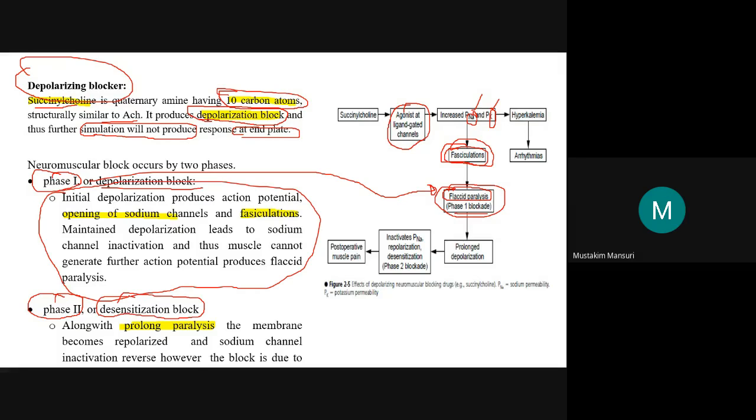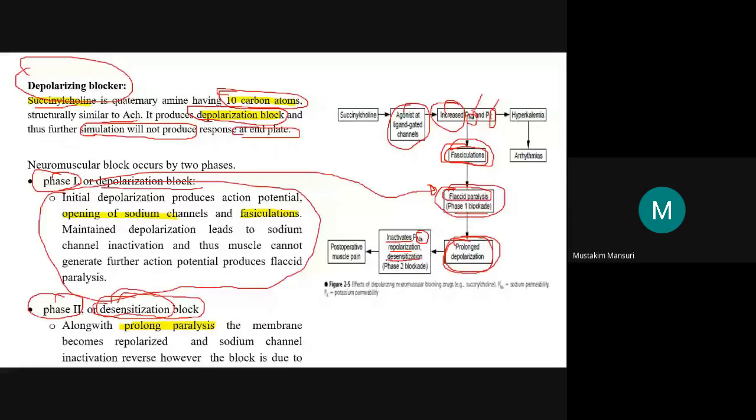Then we are moving forward to the desensitization part. Initially it produces depolarization and then prolonged depolarization that inactivates. Here there was increased permeability. Prolonged depolarization is easy to understand like this: if a lecture goes on very long, first you understand and there is contraction, but later when it goes on too long everything becomes inactive. So initially it produces increased permeability and then prolonged depolarization. Because of this prolonged depolarization, the sodium channels are inactivated, and thereby repolarization occurs, producing desensitization.